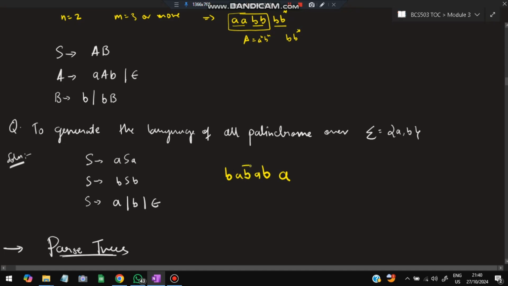So in between, what can be there? It can be either epsilon, or it can be A, or it can be B, right? So epsilon, A and B. This is for even palindrome. If I put epsilon, it will be an even palindrome. If I put an A or B in the middle, that will be an odd palindrome. But nevertheless, it is still a palindrome. Okay, so this was about the CFG.